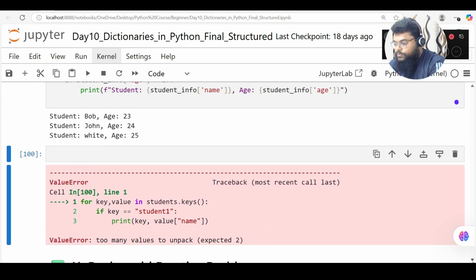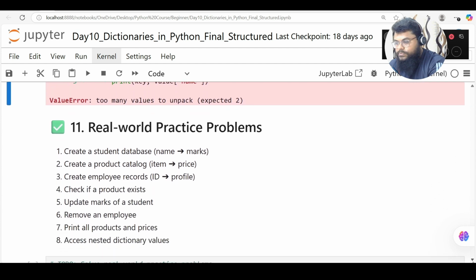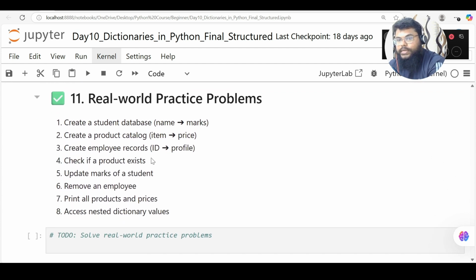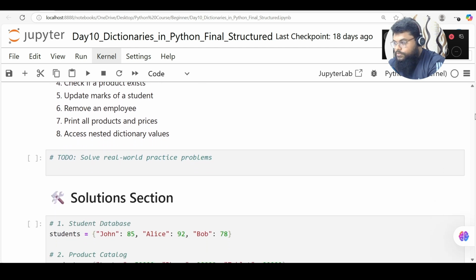So here are some practice problems. What you do is create a student database with name and marks, create a product catalog with item and price, create an employee record with ID and profile. So create these dictionaries and practice these problems. Check if product exists or not. How do you update marks of a student? How do you remove an employee? Print all products and prices. How do you access nested dictionary values? Okay, so these are the problems you can solve.